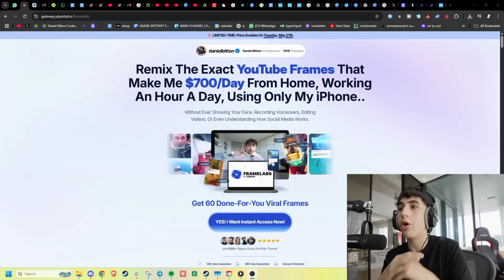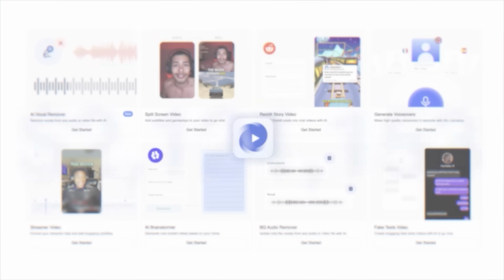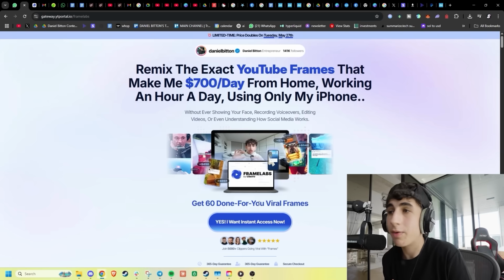Now the third software we're actually going to be going over is called Framelabs. Most of you have never heard of this before, and that's because it was very newly built. This is made with all of the Creo tech, which costs like millions of dollars to do, but it's very specifically curated for making banger viral YouTube shorts. So we're going to make a video here and see how much of a banger it spits out.